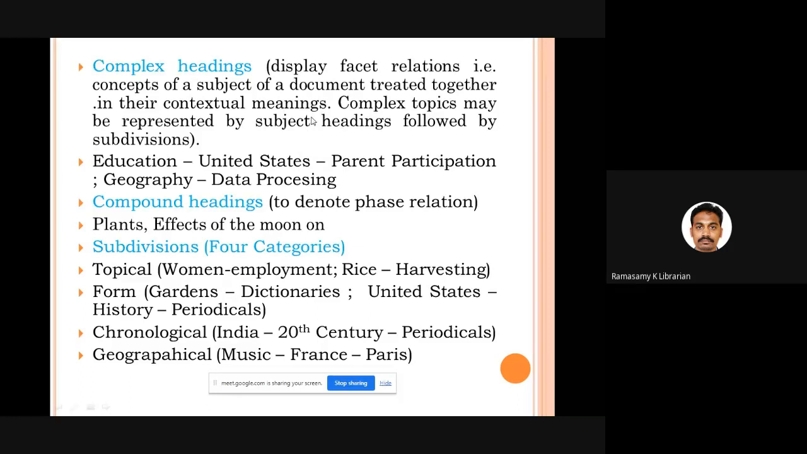To make a complex heading, you can make use of various subdivisions that we'll see a bit later. Then come compound headings. When you talk about compound headings, please remember all the phase relations given by Dr. S.R. Ranganathan.